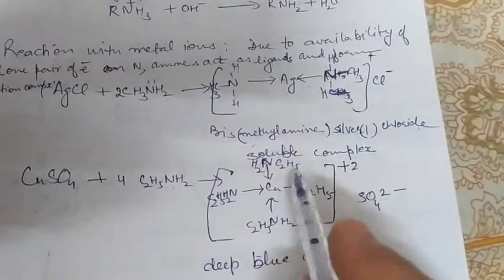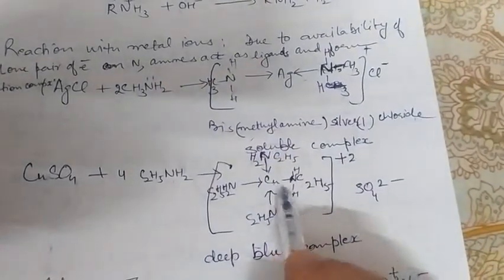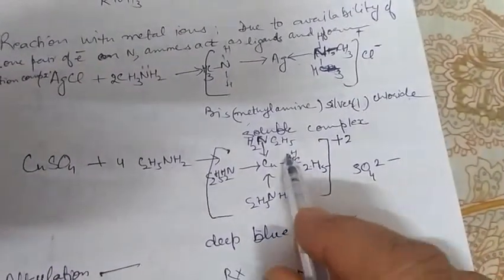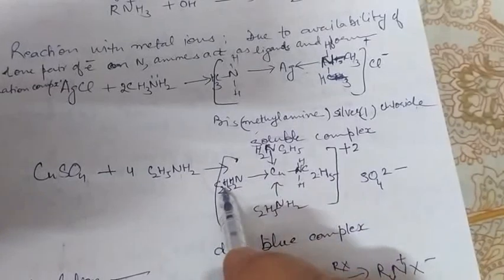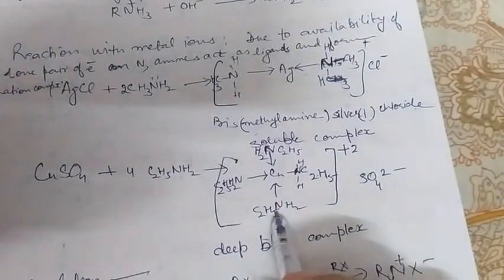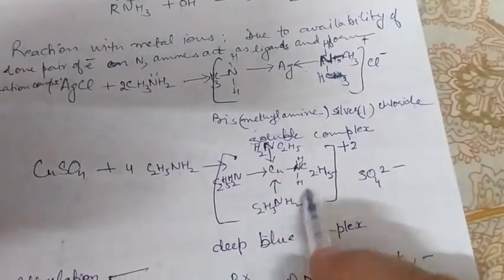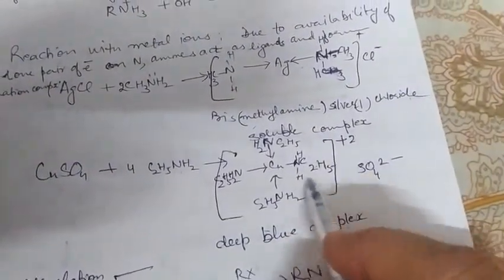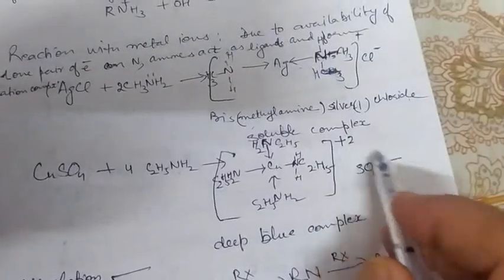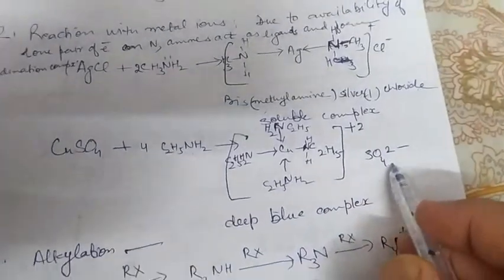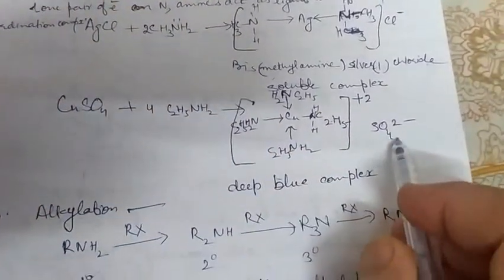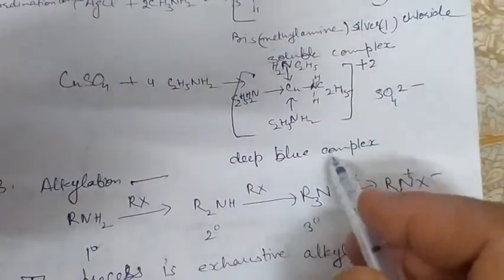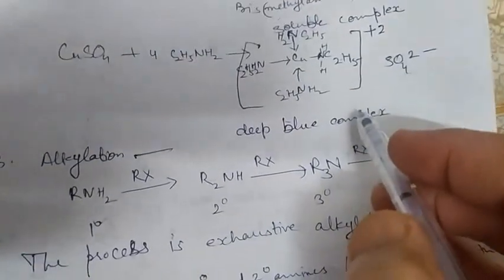Coordination number of copper is 4, so 4 molecules of ethylamine, C2H5NH2, C2H5NH2, C2H5NH2 and C2H5NH2, are coordinating in this complex ion, plus 2 charge there, and sulfate ions are there in the solution. This is a deep blue colored complex.